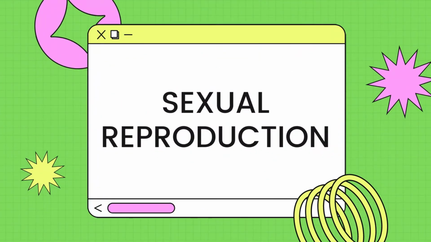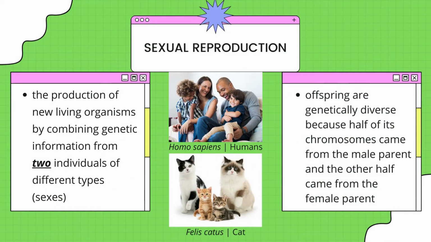Sexual reproduction is a type of reproduction of new living organisms by combining genetic information from two individuals of different types or sexes. Sexual reproduction requires two individuals to combine their genetic information to produce another unique living organism. And in sexual reproduction, offspring are genetically diverse because half of its chromosomes, or the genetic material of an organism, came from a male parent and the other half came from the female parent.